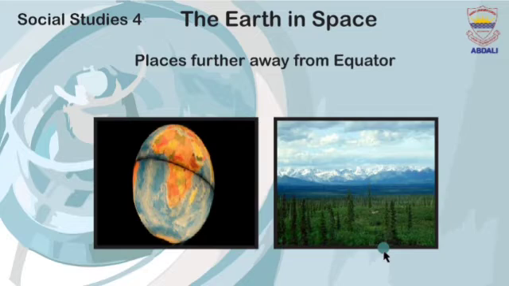Which one of you can answer? The answer is quite simple. Places further away from the equator have different seasons. Repeat once again. Places further away from the equator have different seasons. Very good.